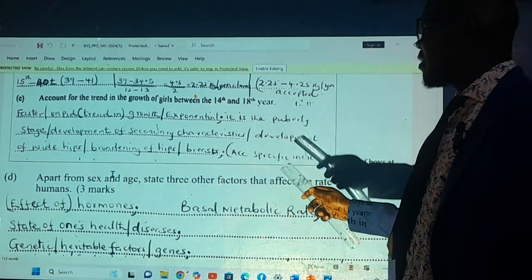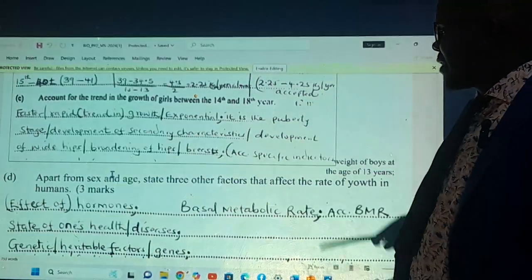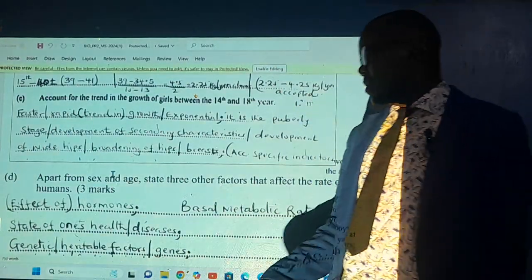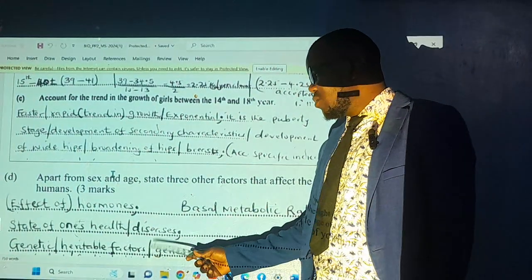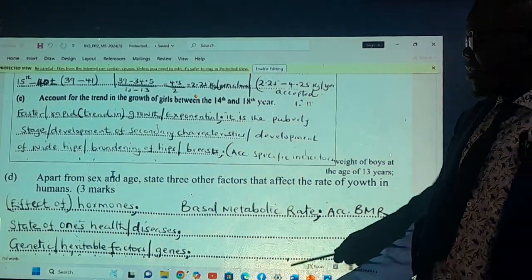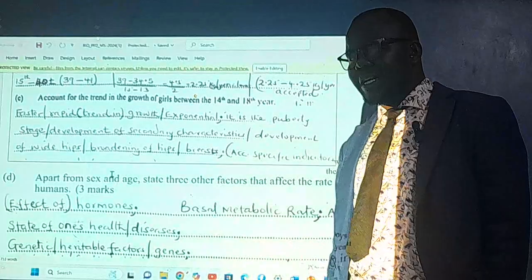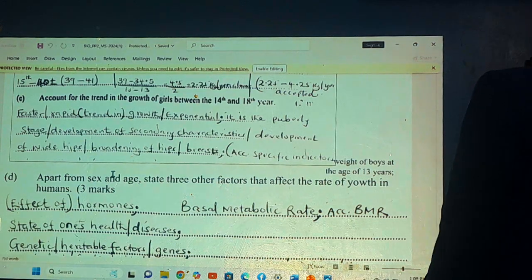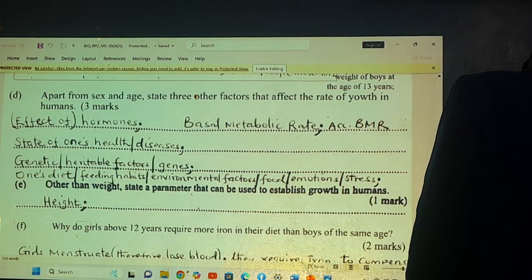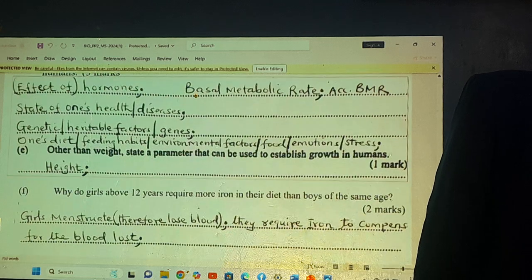We have the basal metabolic rate. We have the state of one's health: if one is affected by a certain disease, the growth rate will be low. You have the genetic factors, that is the heritable genes and traits, which might interfere with the growth of the individual. And even one's diet, that is the feeding habits of the person.